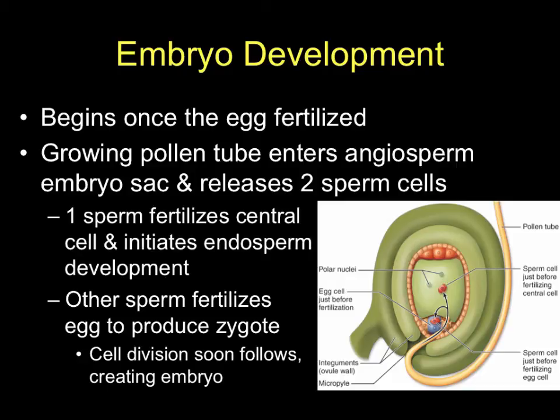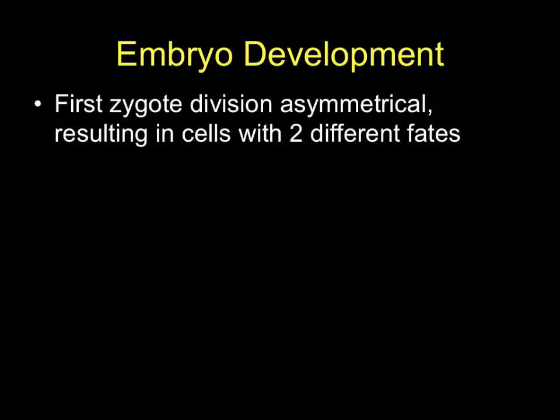So now what we're going to look at is, okay, what happens with the embryo? What does the embryo do next in order to get to the point where it can start to produce a seed and eventually start to produce a fully independent plant?